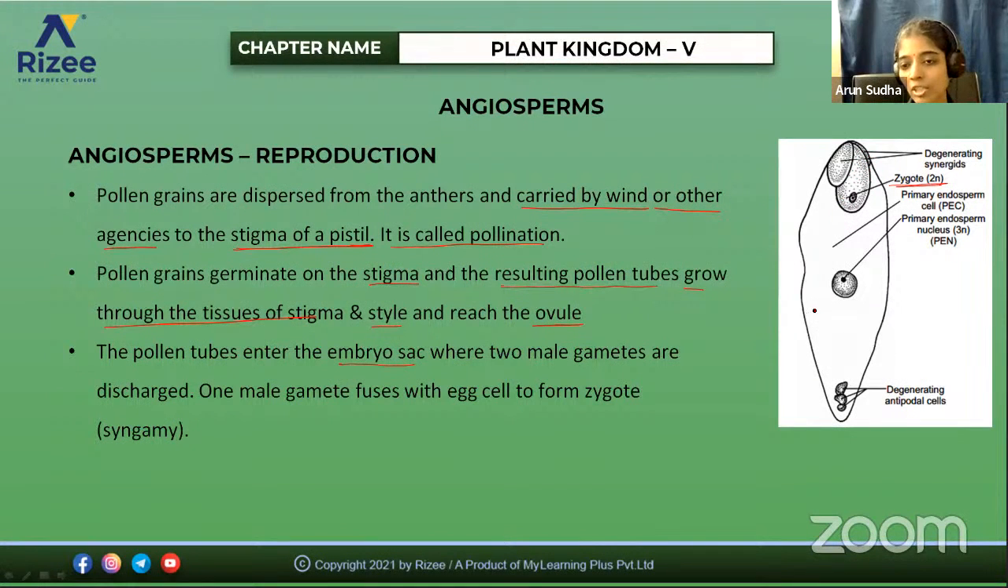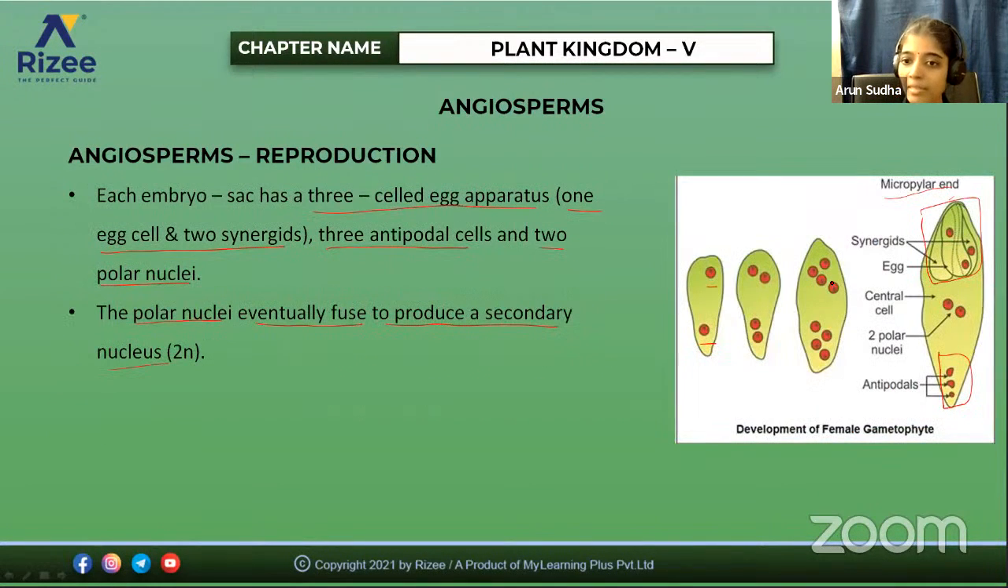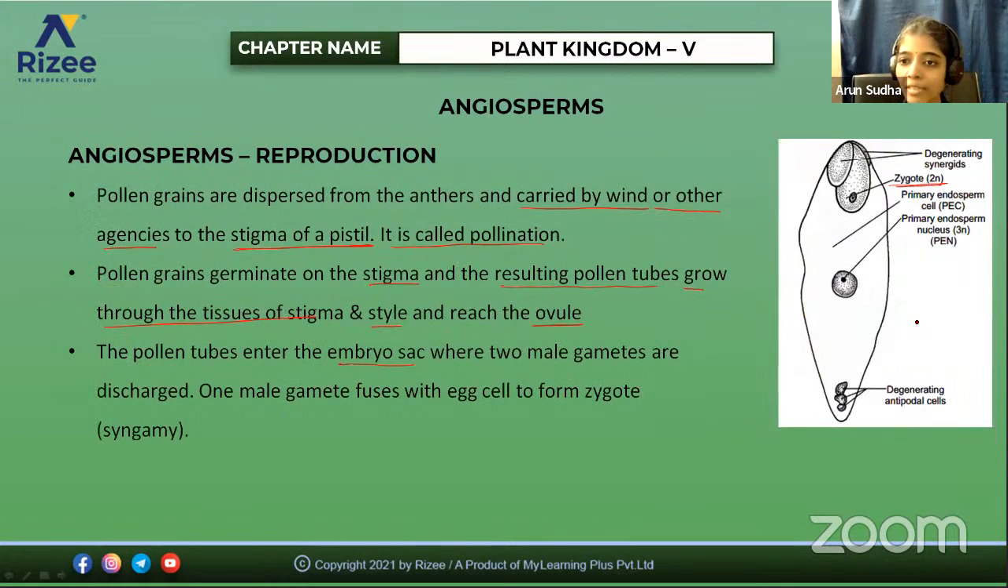So this is the structure after fertilization. The first one we saw shows the cells that are present before fertilization, that is the development of the female gametophyte. Initially antipodal cells and two polar nuclei, then egg and synergids will be present. This is before fertilization, and after fertilization, the synergids and the antipodal cells will degenerate and there occurs a formation of the zygote and the PEN, or the primary endosperm nucleus.